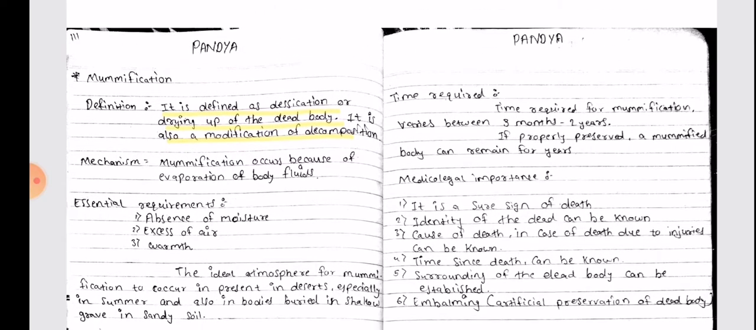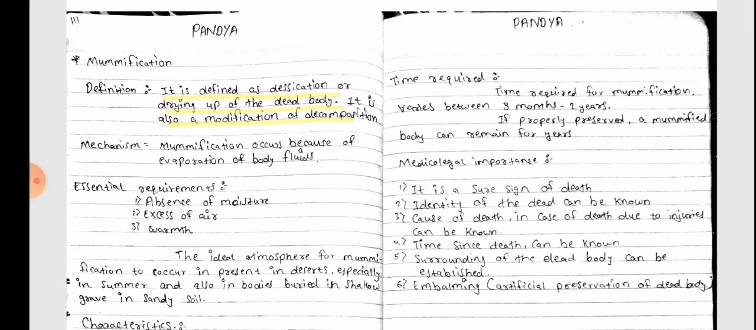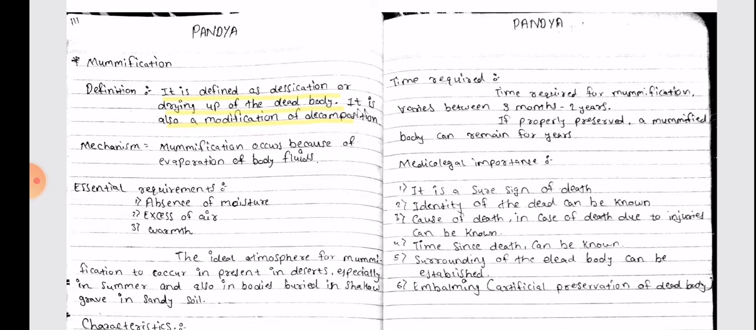All internal viscera blend with each other. Body emits smell like rotten cheese. Facial features and injuries are well preserved, therefore, identification of dead body is possible. Cause of death in case of death due to injuries can be established. Time required: time required for mummification varies from 3 months to 2 years. If properly preserved, a mummified body can remain for years.